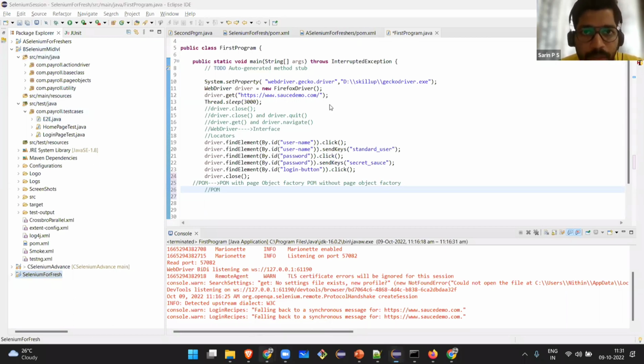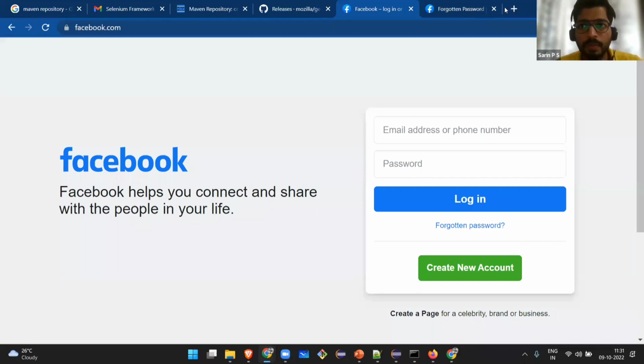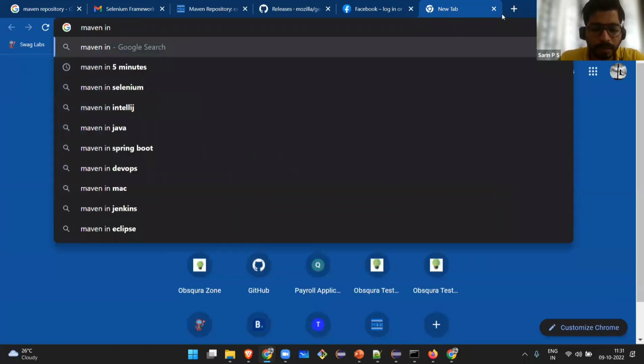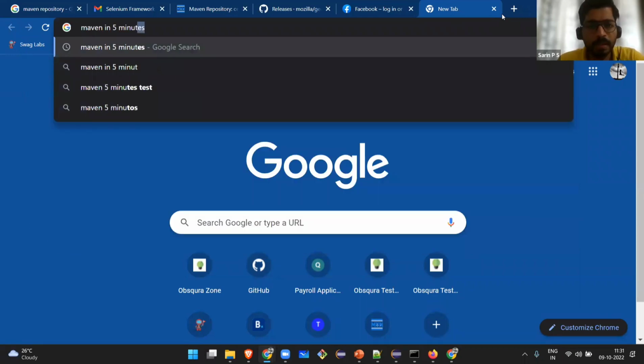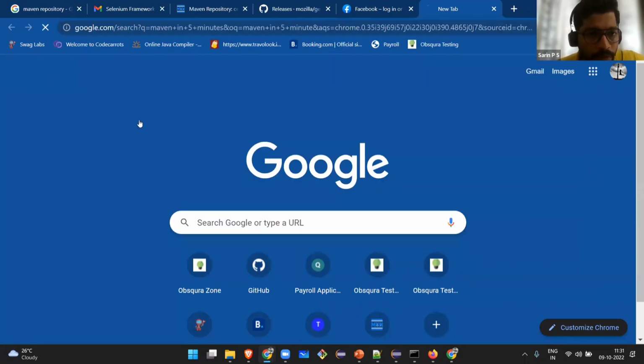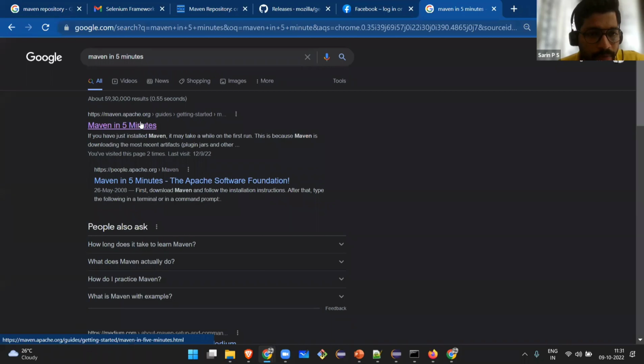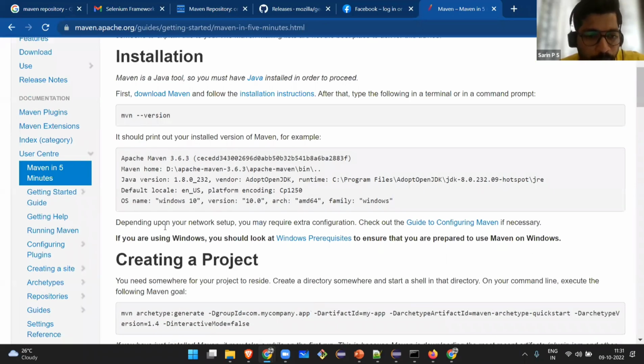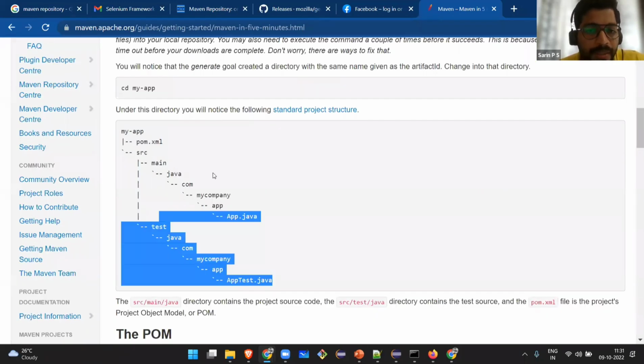So this is one important question: why are you using Maven? There is a video, Maven in 5 minutes, where you can get a complete explanation of what Maven is. What is this Maven folder structure? In an organization, multiple resources work on the same automation project, so they need a folder structure to work with. People should know where things are.